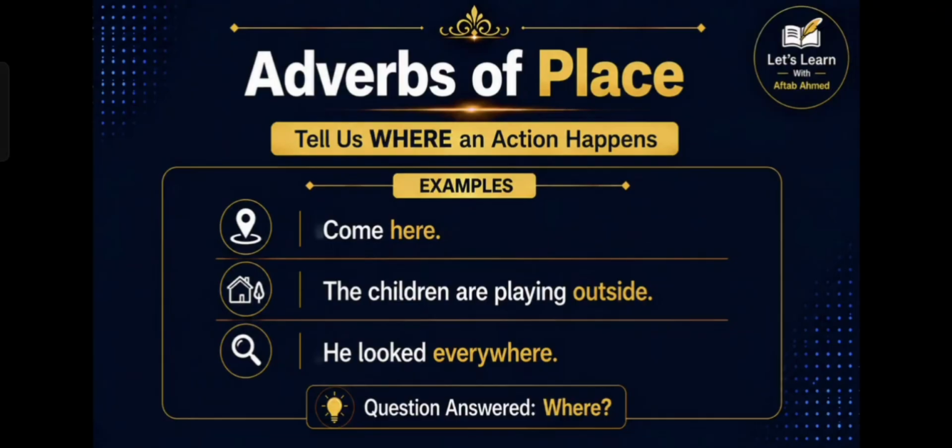Now let's look at adverbs of place. These adverbs tell us where an action happens. They answer the question where. For example, come here. The children are playing outside. He looked everywhere. Each highlighted word tells us the location or direction of an action. So, whenever location is involved, adverbs of place may play an important role.